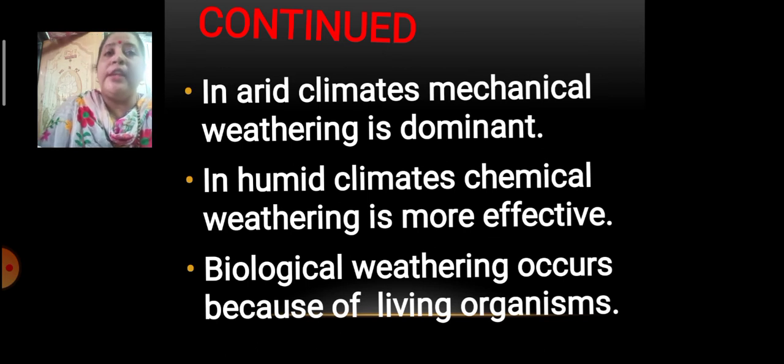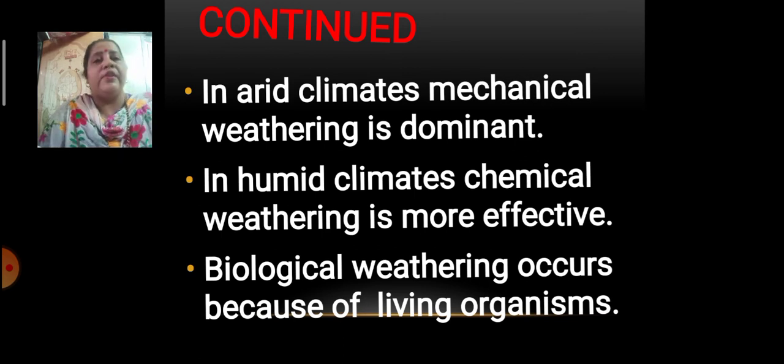Chemical weathering is more prominent in humid climates, where the climate is humid and wet. Biological weathering occurs mainly because of living organisms. These are the three types of weathering, each having its own characteristics. Let's learn about them in detail.